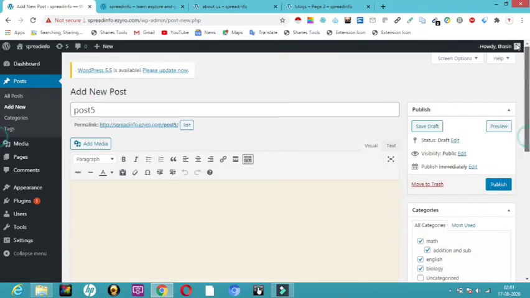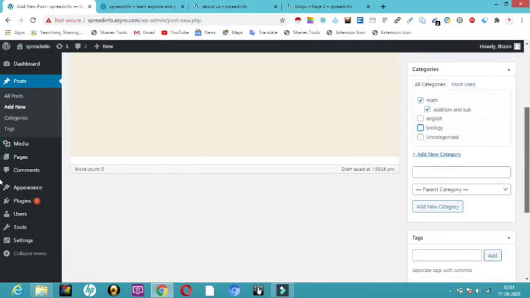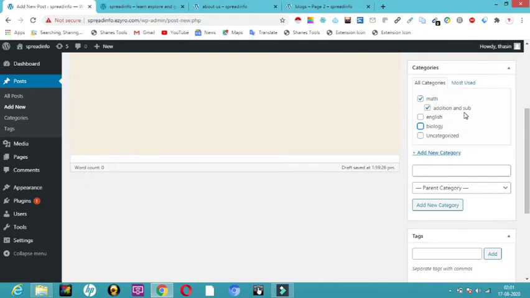And now in this blog post I am going to talk about addition. So what category do I have to choose here? I have to uncheck English and biology. It is about mathematics, so in addition and subtraction this should be shown. Am I right? So now I'm just going to click math and addition, or else you can just click addition and subtraction, in which this will be shown.